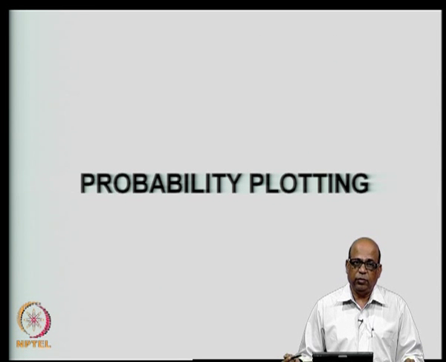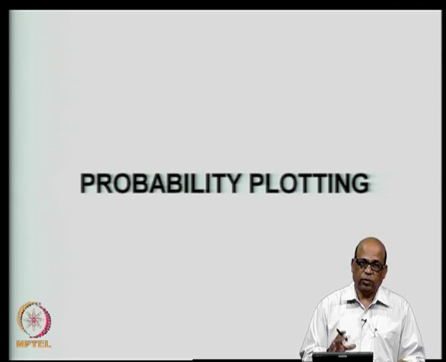Now, that brings us to the question of how do we decide which particular distribution to use for the sample data that we have. That means, let us say you have the last 30 years of observed stream flow data. Can we say that we can approximate this data by normal distribution, log normal distribution, exponential distribution and so on?